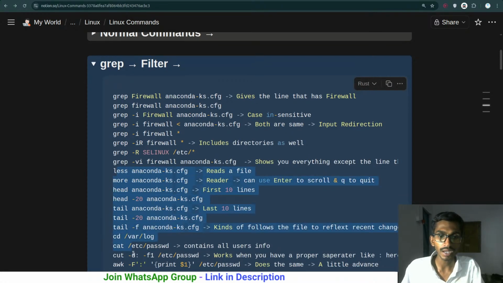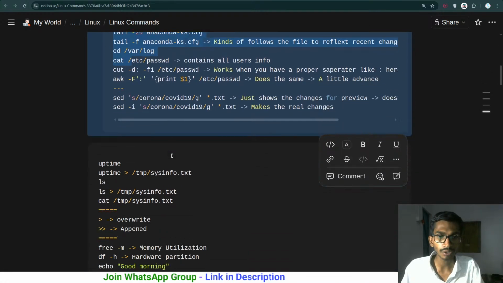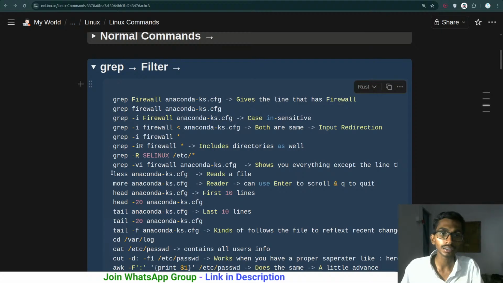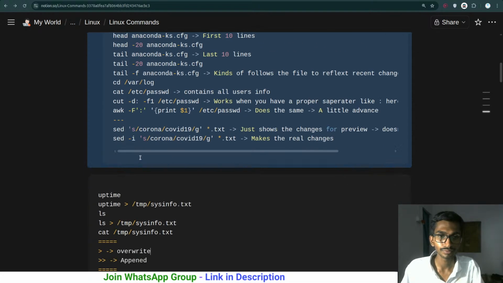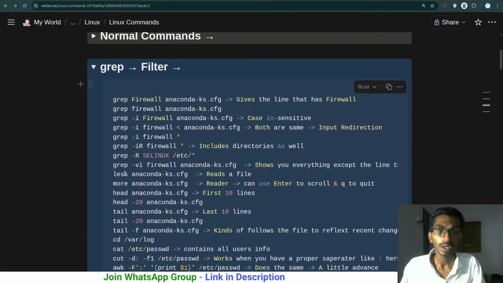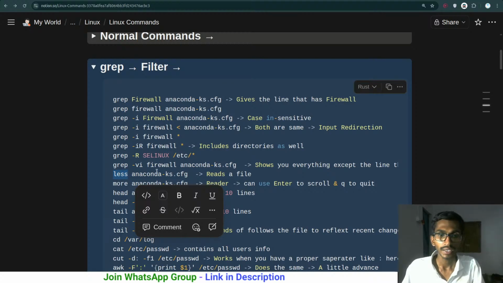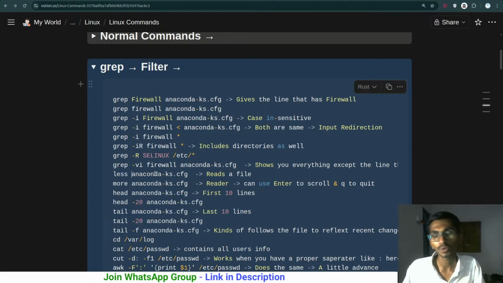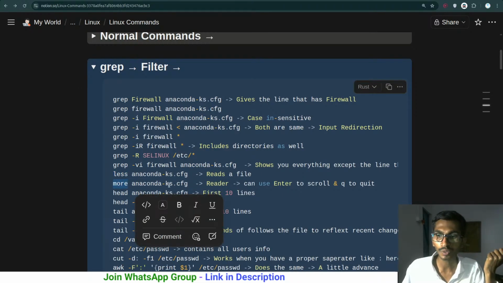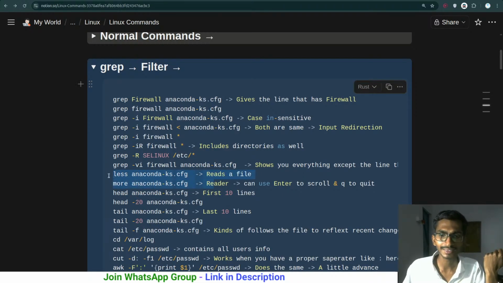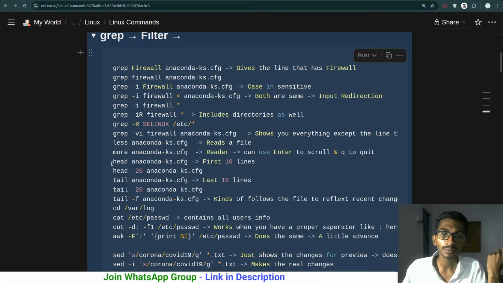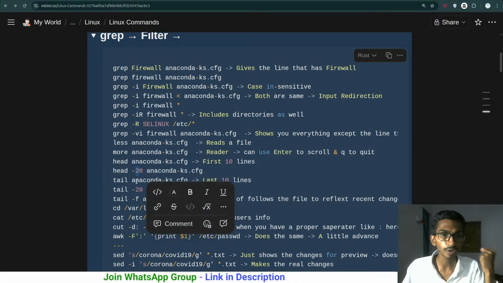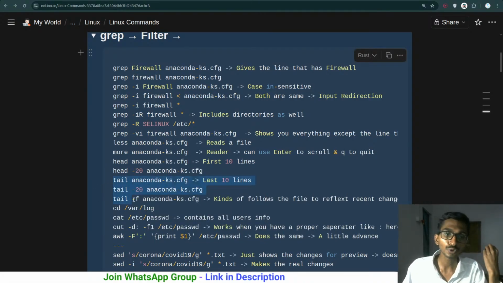Right now, these commands are really easy, I should be talking about them, but let's start talking about the things from, let me do it really quick. We have this less over here, it just simply reads the file. Okay, let's talk about this tomorrow, but ultimately less reads the file, more reads the file over here, just a different way of reading that. Head simply gives you the top 10 lines, you can even mention the number of lines. Tail gives you the last 10 lines by default, you can enter the number of lines and it will give you that many lines.